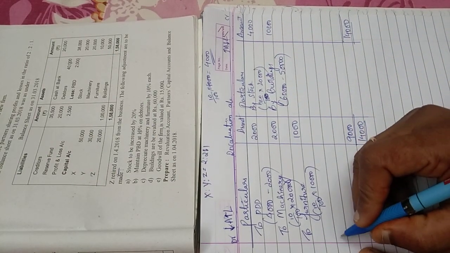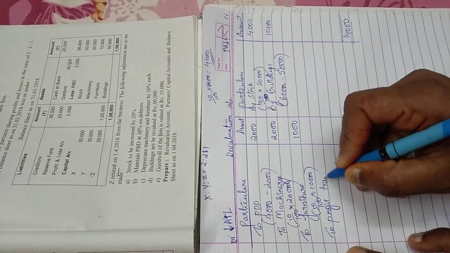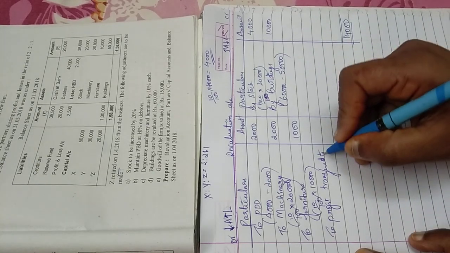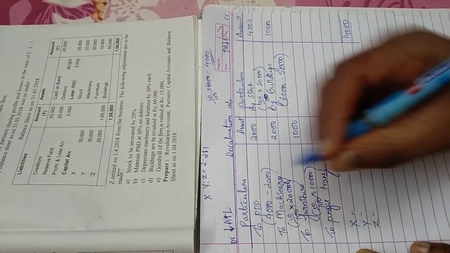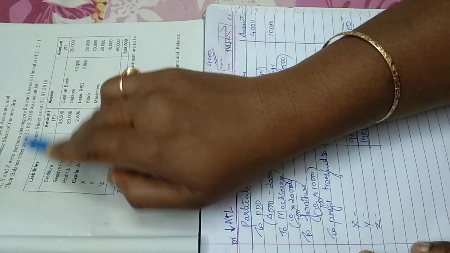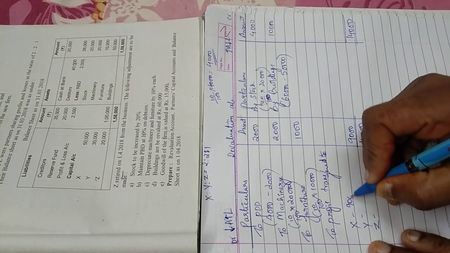Now, this is nothing but your profit transferred to partners capital account. Now, who are the partners here? X, Y and Z. I said your first line is a hint for you that will show to whom you have to distribute and in which ratio. So X, Y and Z will get in 9,000.